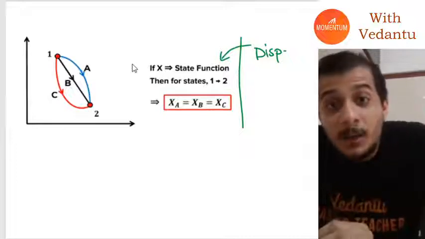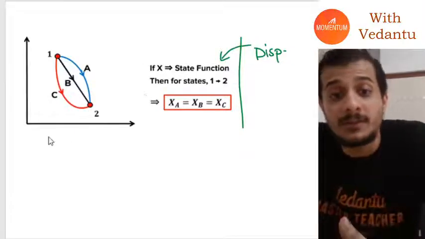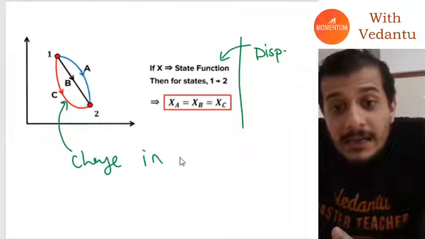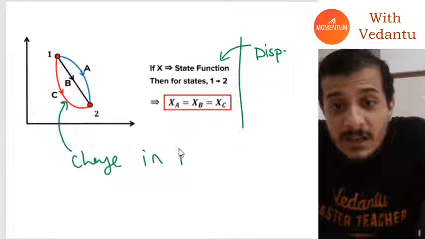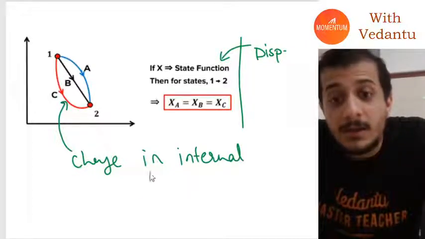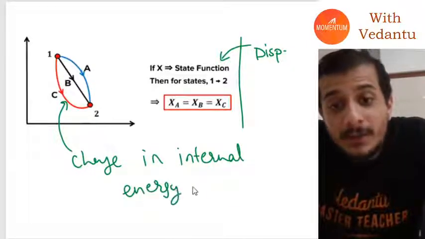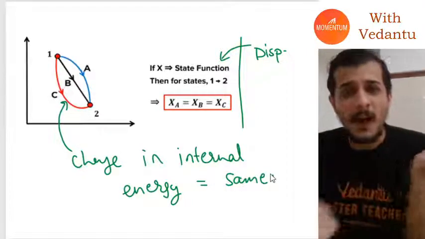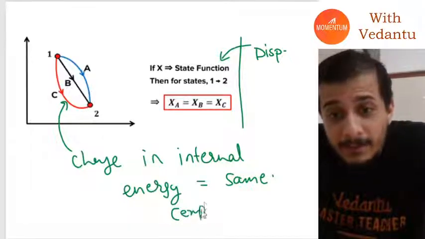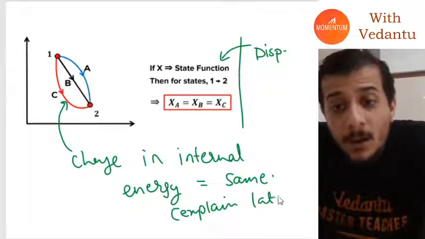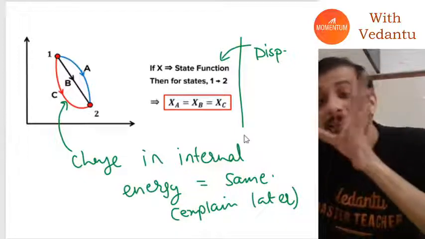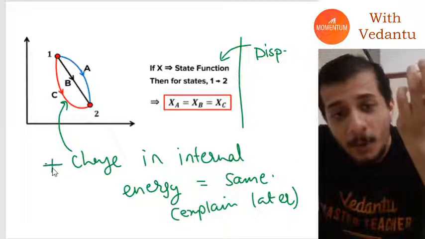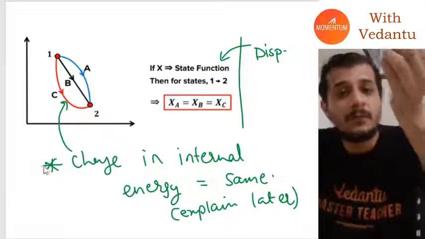In thermodynamics also we have some state functions. If a body goes from 1 to 2 by path A, B or C, the change in internal energy is going to be the same for all three processes. I will explain later, but for now these are basically the equivalent of displacement. The change in internal energy just depends on where it was initially and where it was finally.